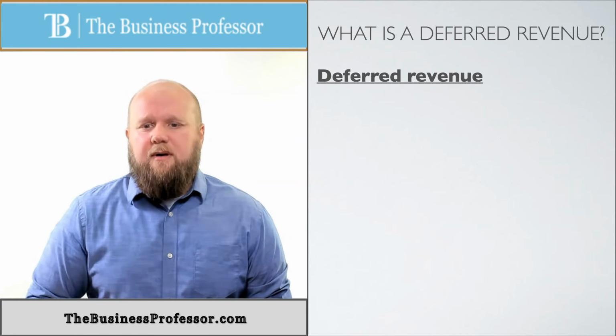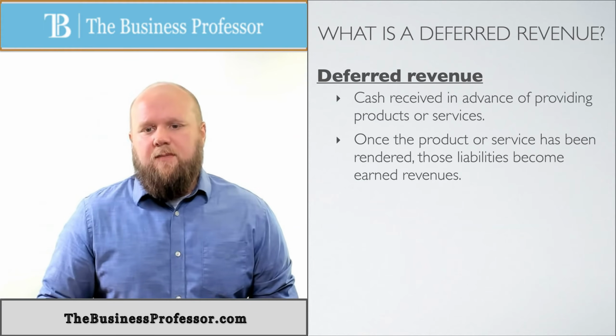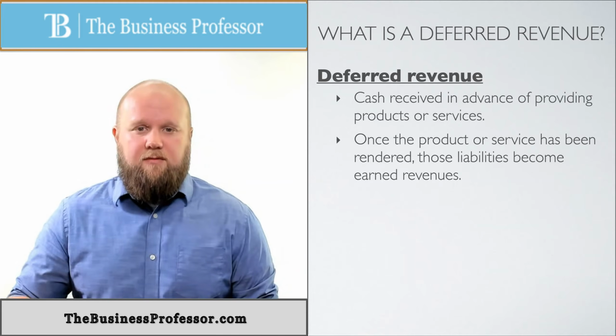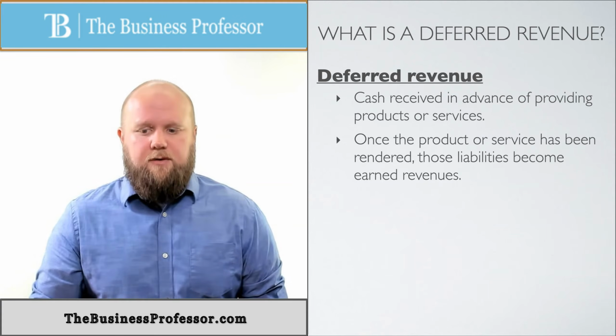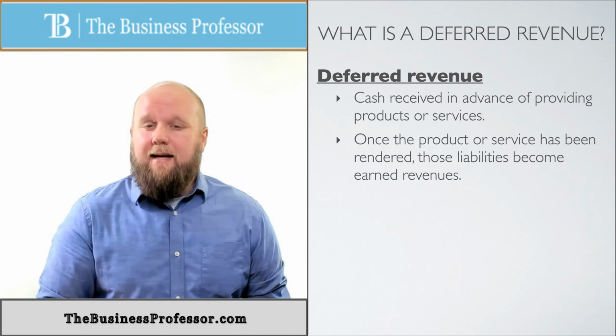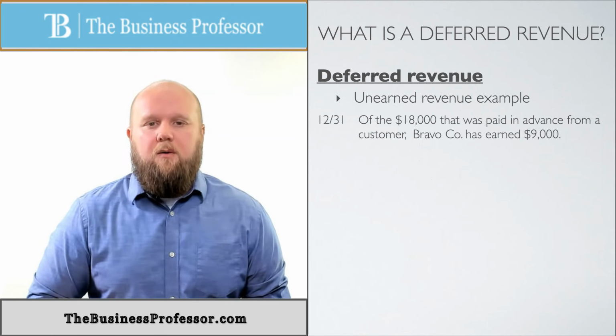And so deferred revenues are the cash received in advance of providing products and services. And once the products or services have been rendered, then those liabilities become earned revenues. So this is really specifically dealing with unearned revenues becoming earned revenues. So again, in the last chapter 2 example, we had an unearned revenue. So let's see how that would work with an adjustment.